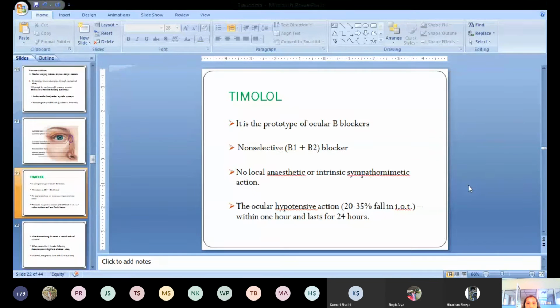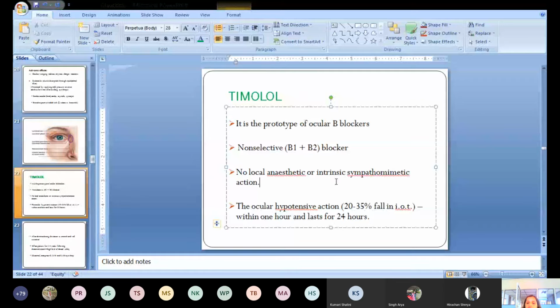Let's talk about timolol. Timolol is a non-selective beta blocker. That means it inhibits both beta 1 and beta 2 receptors. It is a prototype of beta blockers. It doesn't have any local anesthetic action or any intrinsic sympathomimetic action. Some beta blockers have intrinsic sympathomimetic action as well, that means the drug can act as an agonist in some concentration.